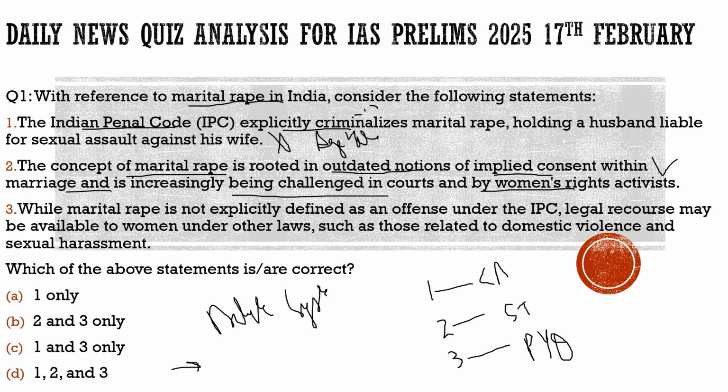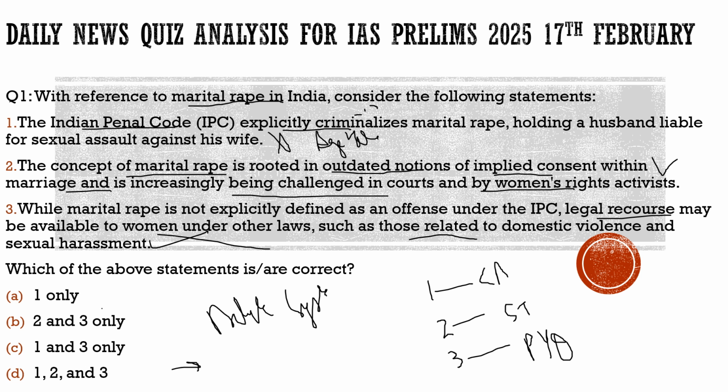Third statement: while marital rape is not explicitly defined as an offense under IPC, 100% correct. And it further says legal recourses may be available to women under other laws such as those related to domestic violence and sexual harassment. 100% correct. Even though marital rape is not explicitly defined by IPC or BNS, there are other recourses available to women by which she can protect herself. So with respect to this question, the correct statements are statement 2 and statement 3.